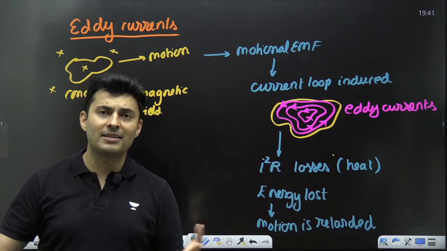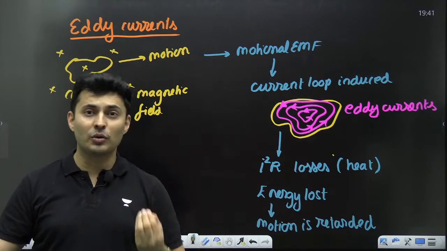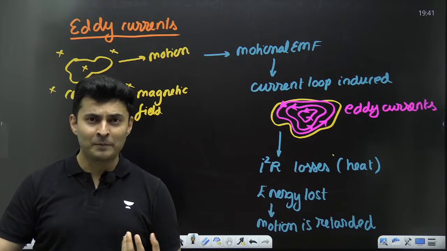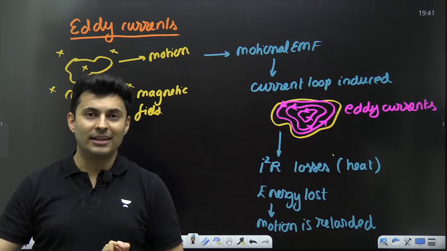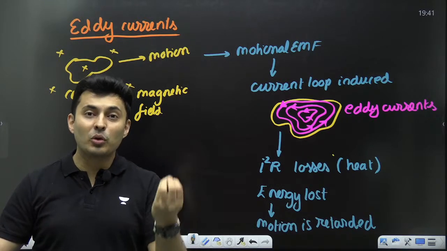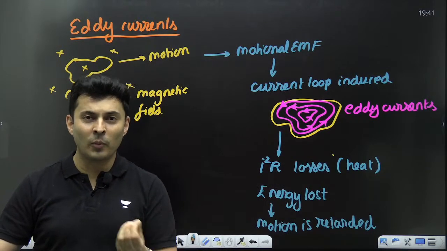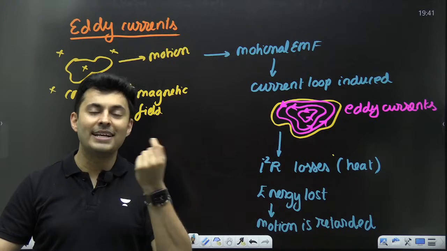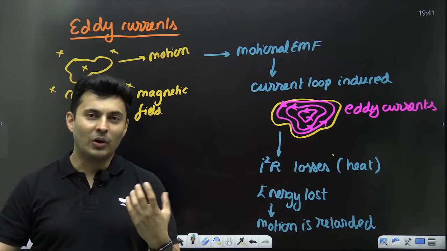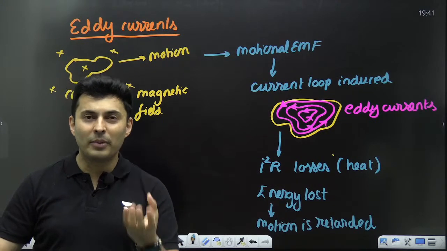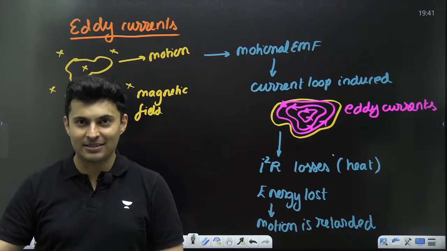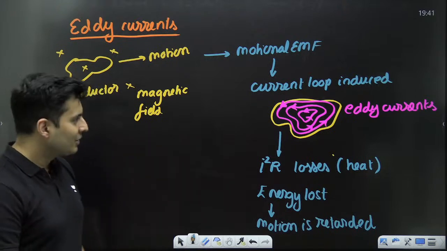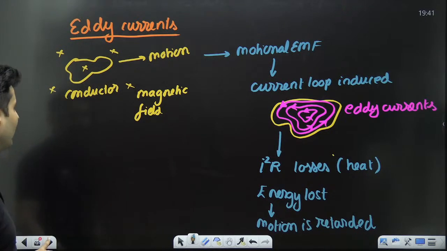Eddy currents also have many other applications, like an induction cooker, where you heat up some elements of the conductor through changing magnetic fields or through small eddy current loops. So all these heating or braking, retarding applications are based on eddy currents. Is that clear? Cool. So these were the things which you learned in your motional EMF.